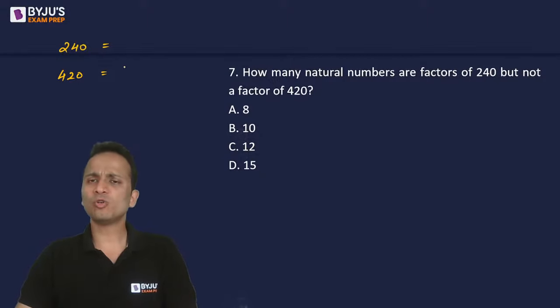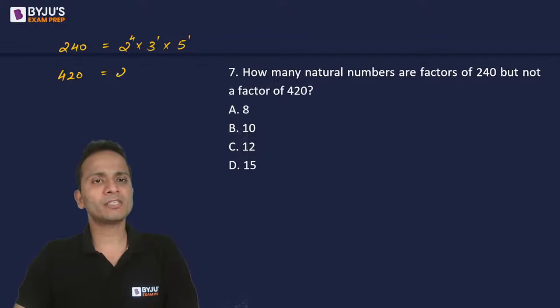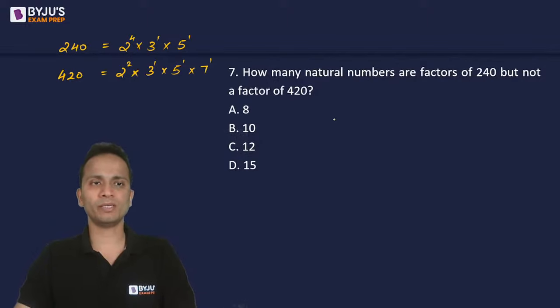So obviously you'll have to do the prime factorization of these numbers. 240 is 2 raised to the power 4 multiplied by 3 raised to the power 1 multiplied by 5 raised to the power 1. 420 can be written as 2 square into 3 raised to the power 1, 5 raised to the power 1, 7 raised to the power 1. Okay, this is the prime factorization of these numbers.